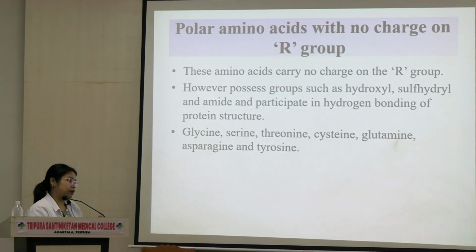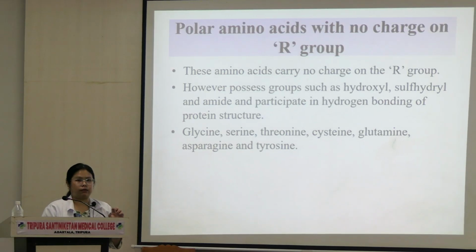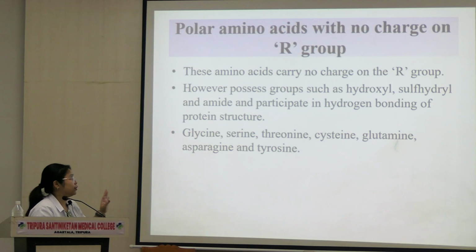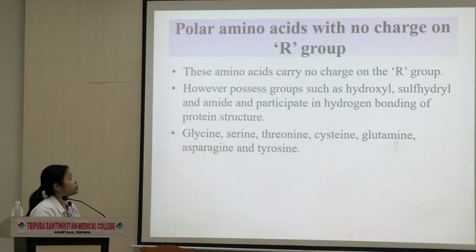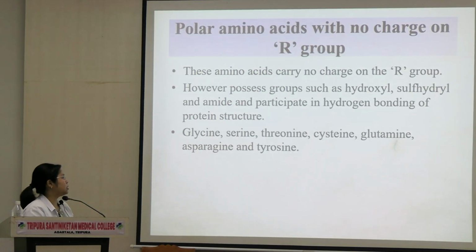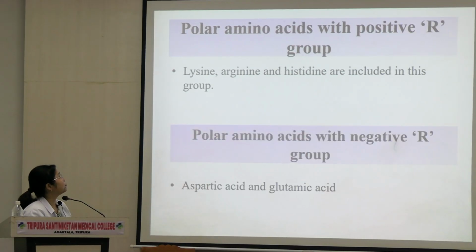Polar amino acids with no charge on R group. So polar are the ones which are hydrophilic, meaning they form bonds with water molecules. Over here they have no charge on the R group, but they possess other groups like hydroxyl, sulfhydryl and amide groups which participate in the hydrogen bonding. Glycine, serine, threonine, cysteine, glutamine, asparagine and tyrosine are the ones that are involved.